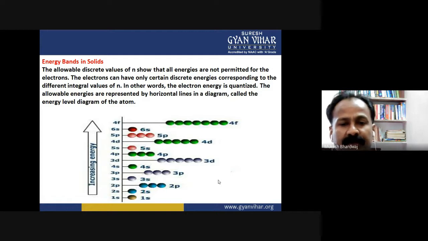So, this is the pictorial representation of any element or solid, which is classified into different subshells or bands.